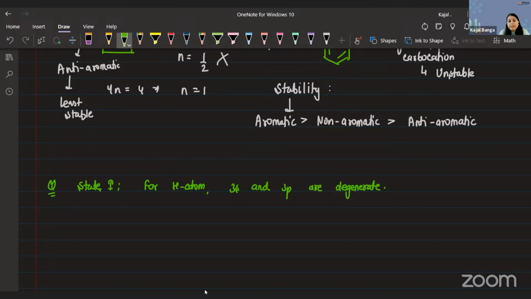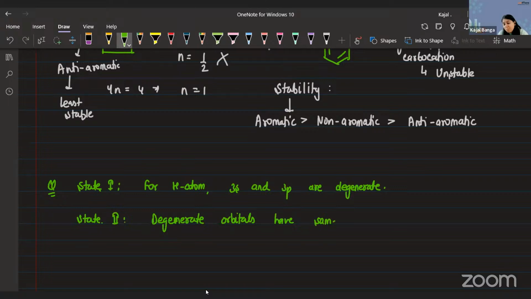3s and 3p are degenerate. That was the first option, or that was the first statement. Then the second statement given to me is: degenerate orbitals have the same energy. So in the meanwhile, I'm writing the question, you can find out your answer actually.